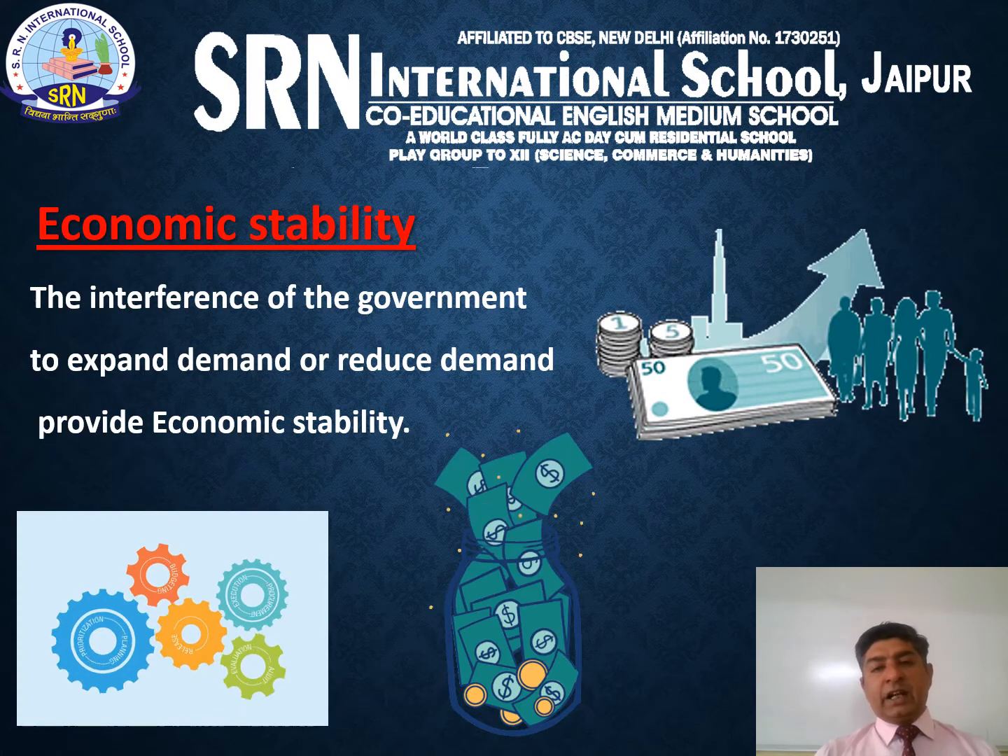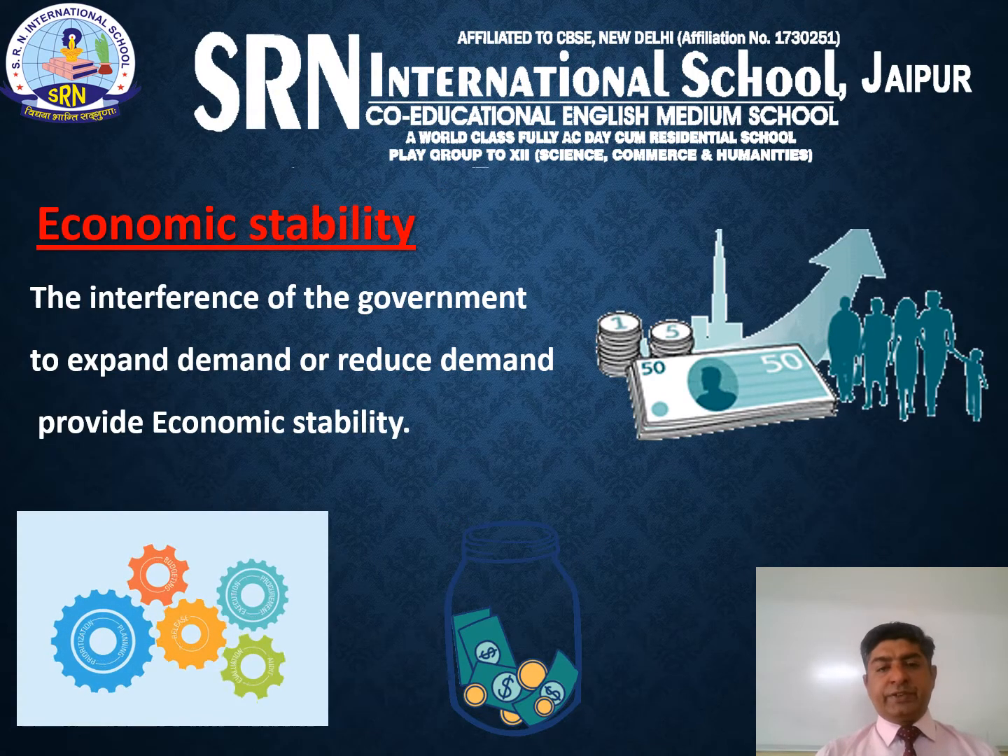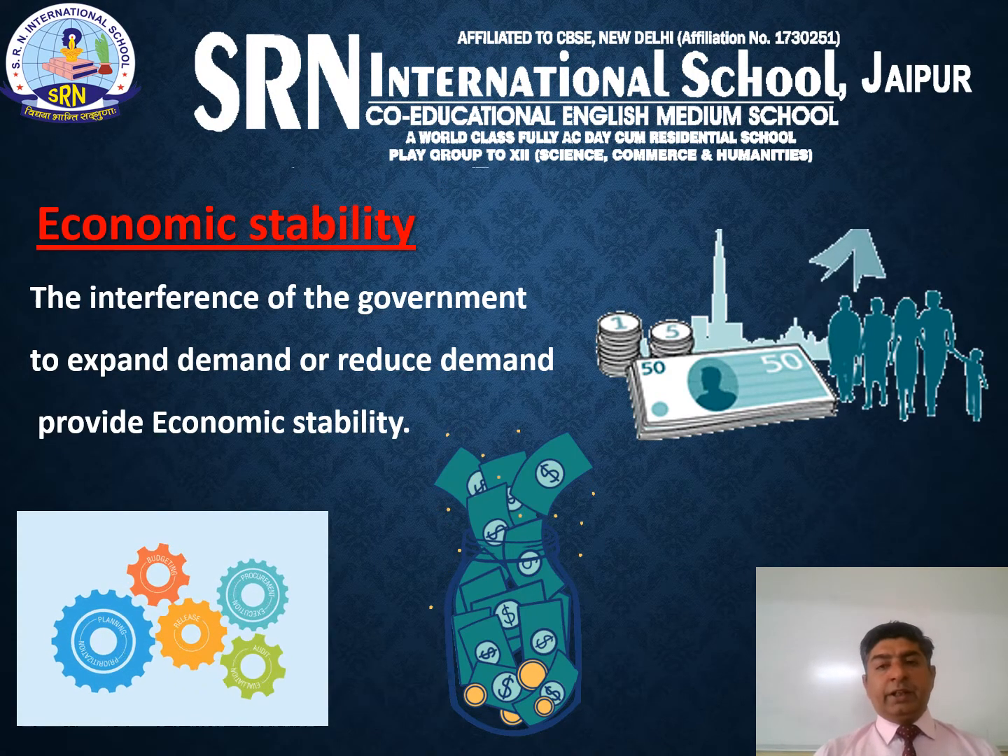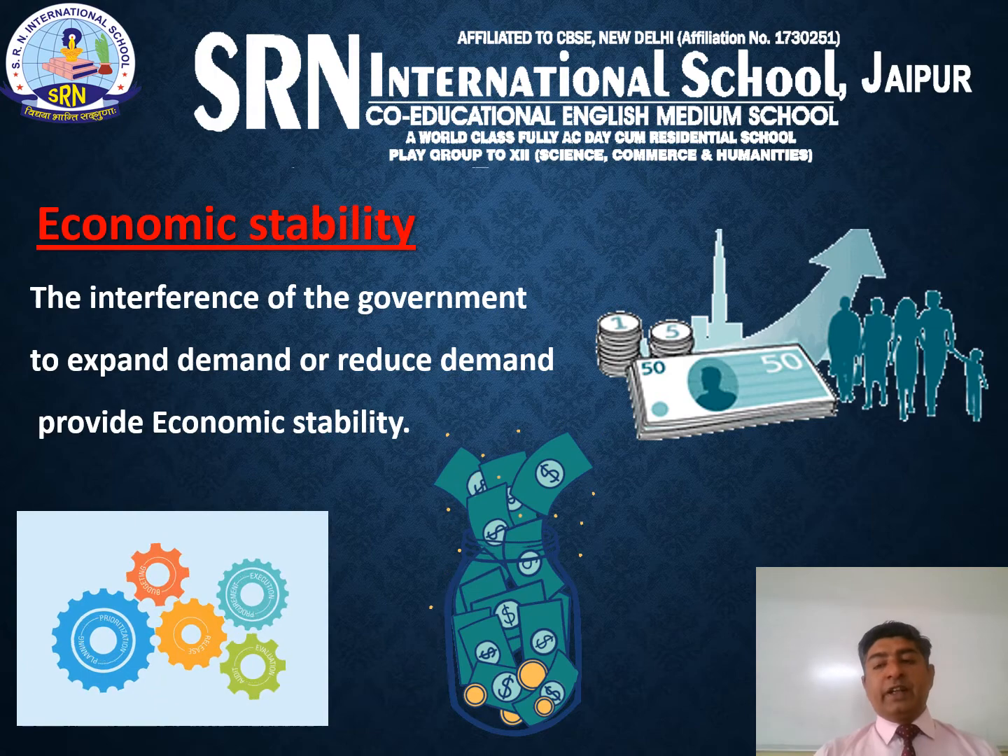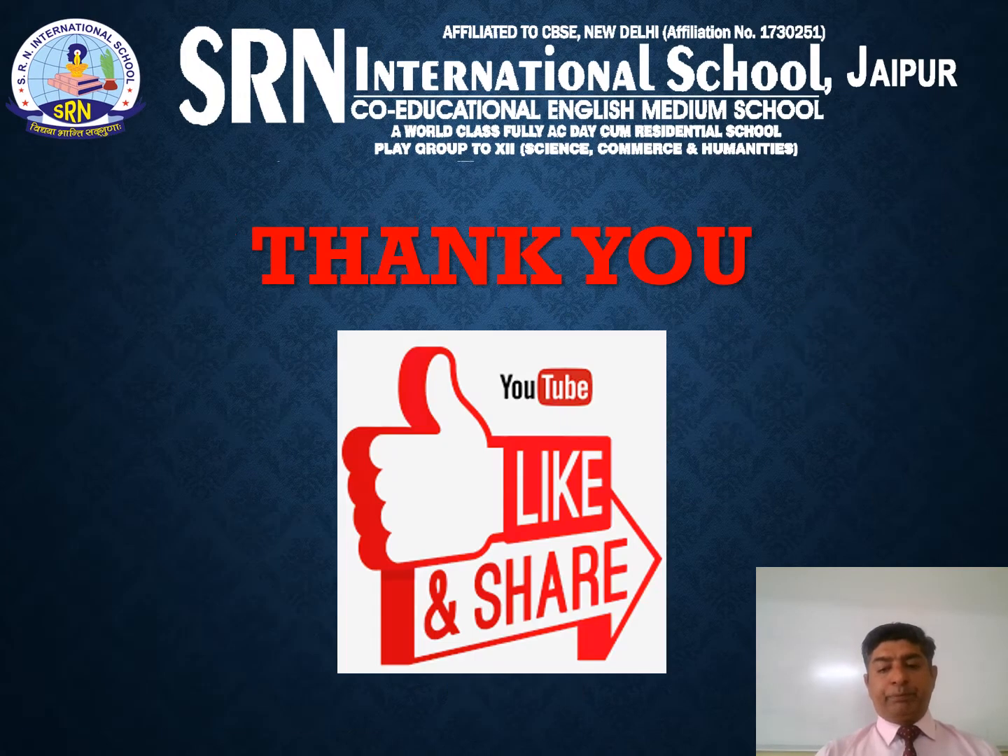And finally, the last objective of the government budget is economic stability. The interference of the government to increase the demand or to reduce the demand provides economic stability. Thank you all. I hope you all have understood today's topic, government budget and its objectives.